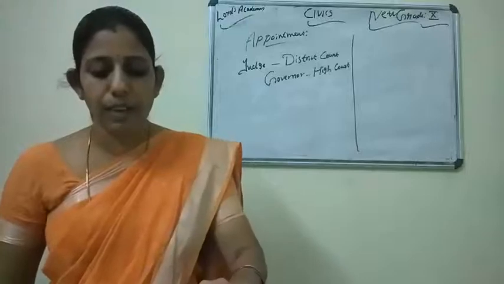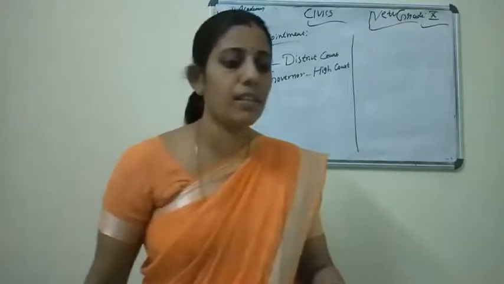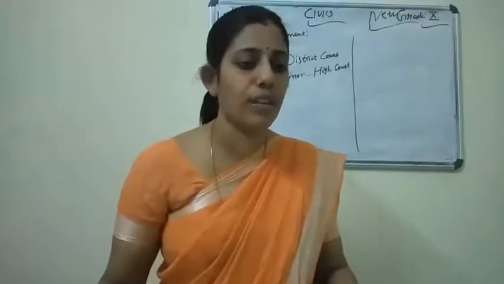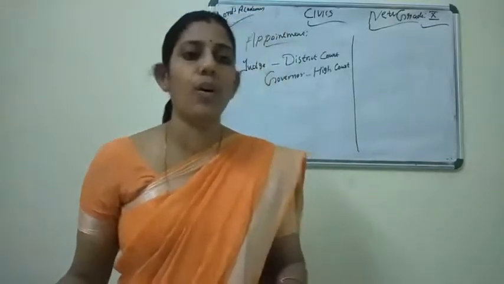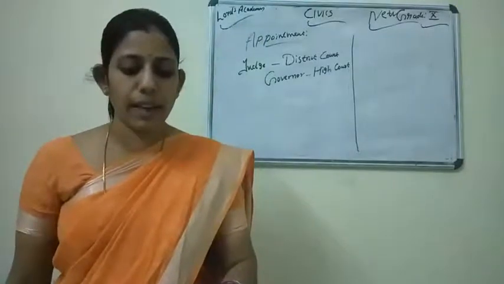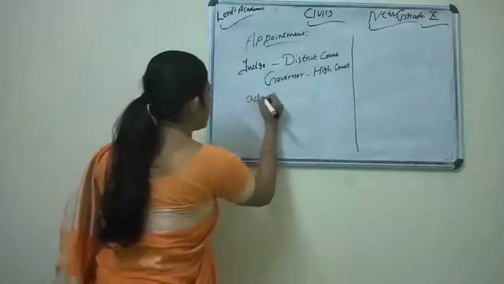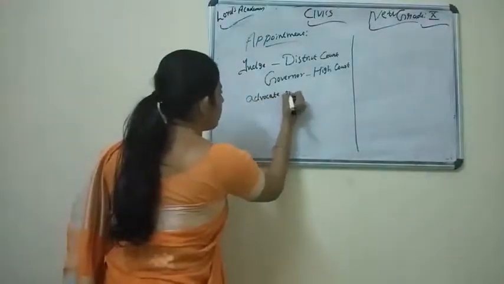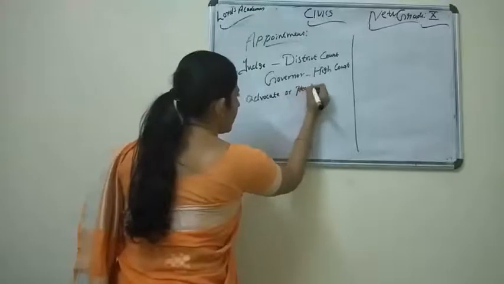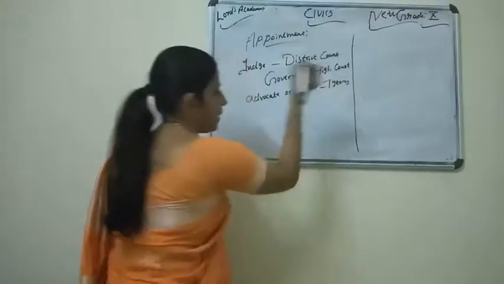He or she should either be an advocate or a lawyer, a pleader of 7 years standing, or an officer in the service of the union or the state. So what is the qualification for the judge? Either an advocate or pleader, the same as in the field of judiciary, with 7 years experience.